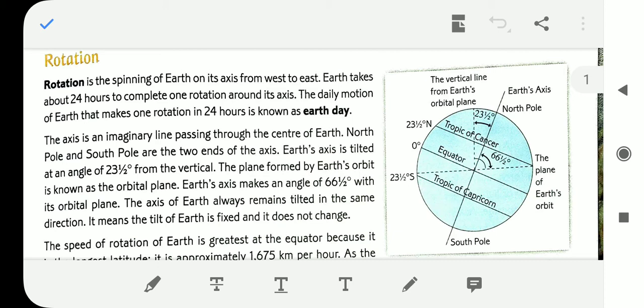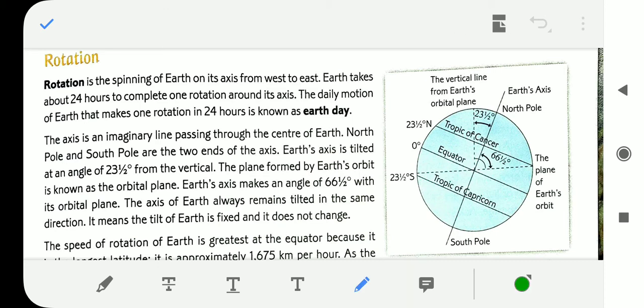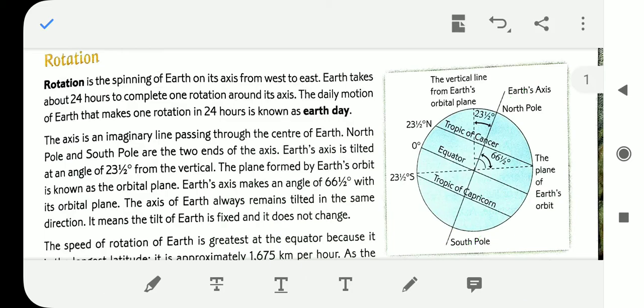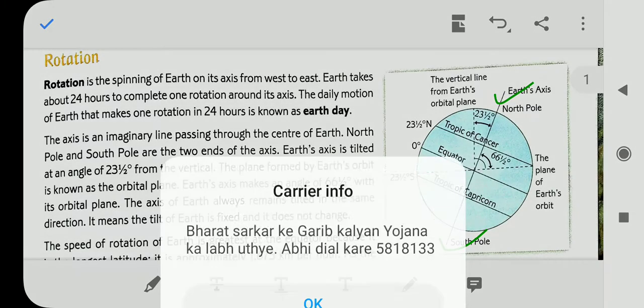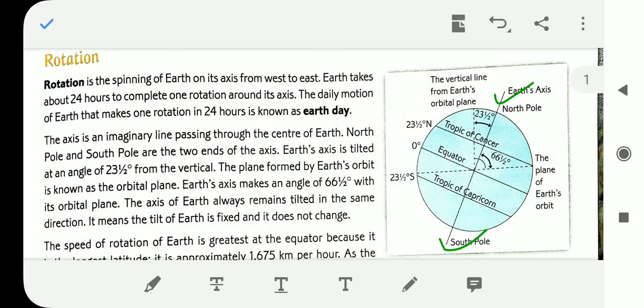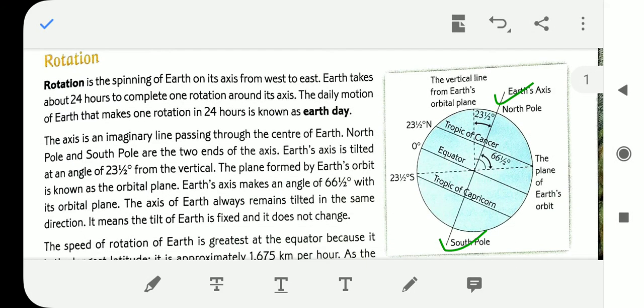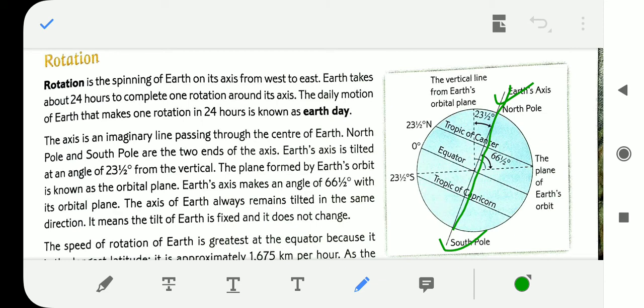The axis is an imaginary line passing through the center of Earth. North Pole and South Pole are the two ends of the axis. So this axis touches the two poles. This is the North Pole and this is the South Pole. And this line is completely an imaginary line.